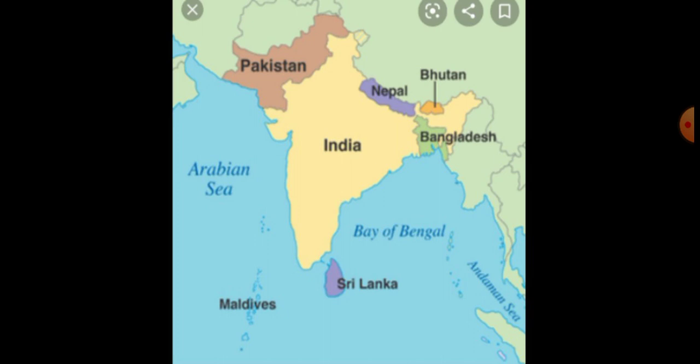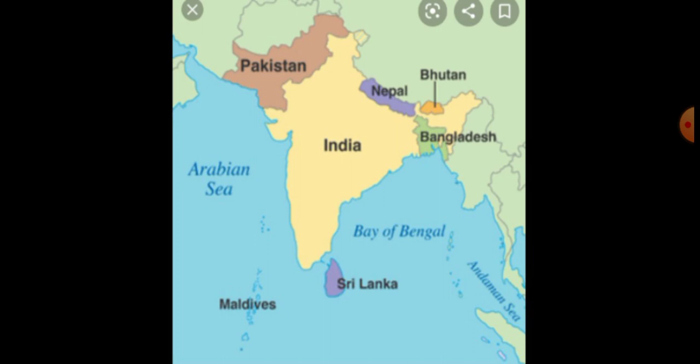Then which is our national animal? Tiger. Tiger is our national animal. Which is our national bird? Peacock is our national bird. Then which is our national fruit? Mango is our national fruit. Which is our national anthem? Jana Gana Mana is our national anthem. Then which is our national song? Vande Mataram.